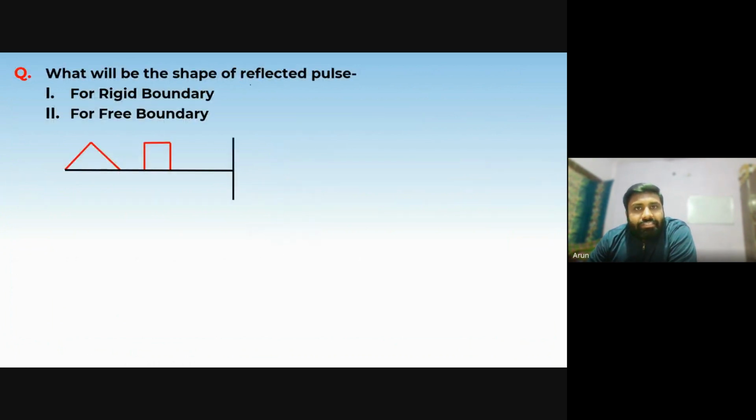So what will be the shape of the reflected pulse for rigid boundary, for free boundary? This is the question. So if this is a rigid boundary, firstly we will talk about case 1, rigid boundary.